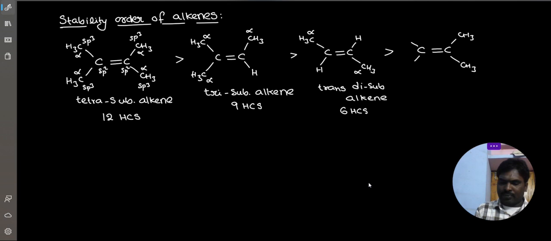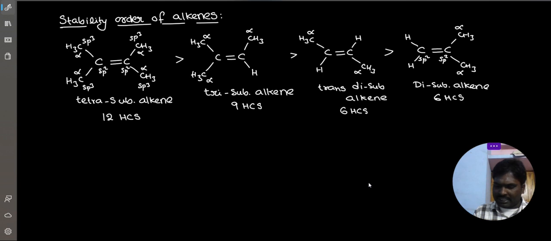This disubstituted alkene is more stable. 2 methyl groups are connected to the same sp2 carbon. So this is also a disubstituted alkene, with 6 hyperconjugated structures. Actually, this structure does not participate in geometrical isomerism, because the same double bonded carbon has 2 identical methyl groups.